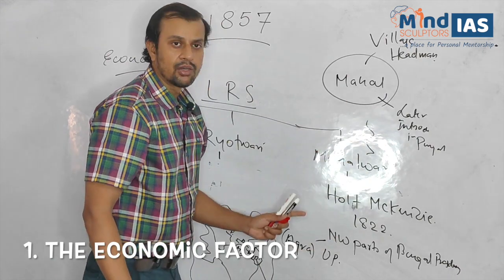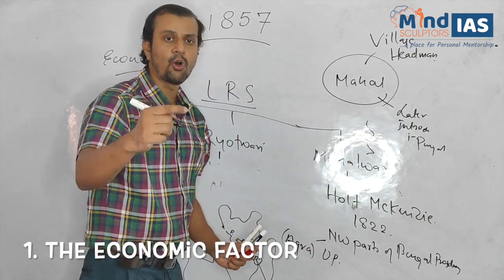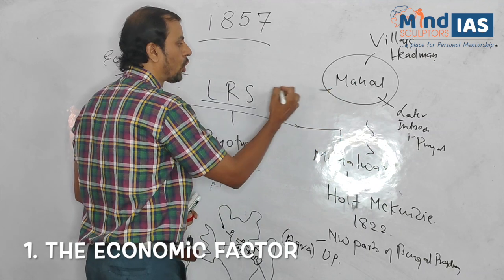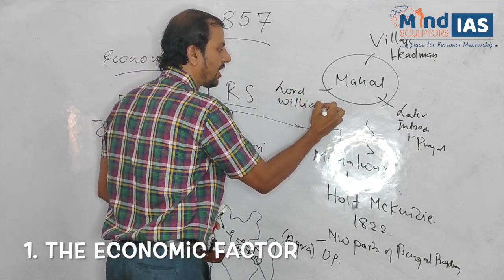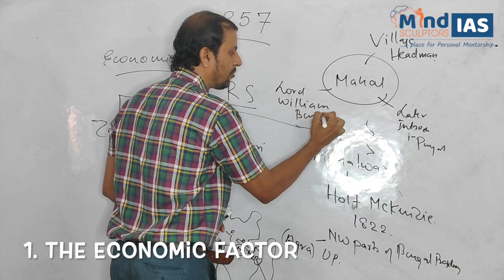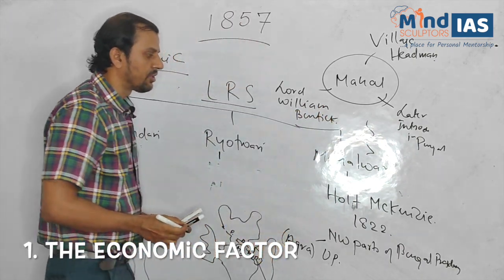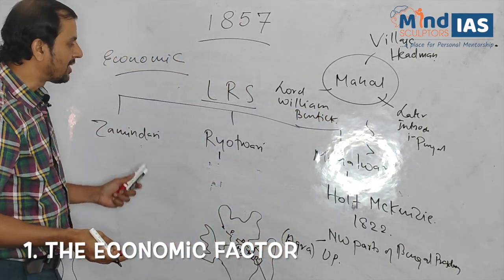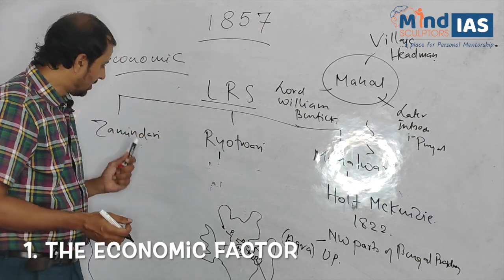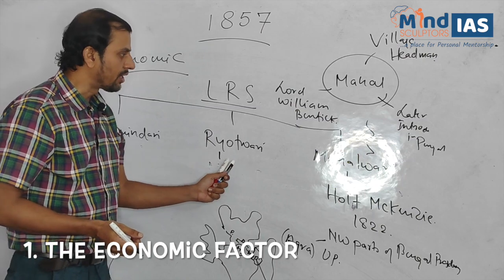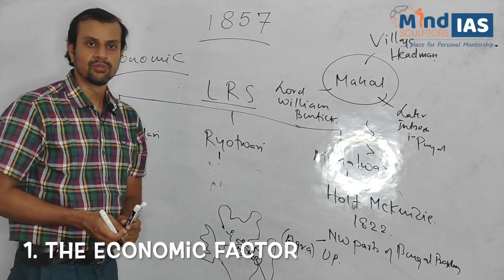In Agra, Mahalwari system was popularized by Lord William Bentinck. So these were some of the important land revenue settlement systems introduced by the British: Zamindari, Ryotwari and Mahalwari system.